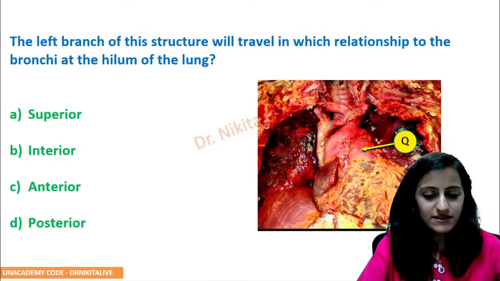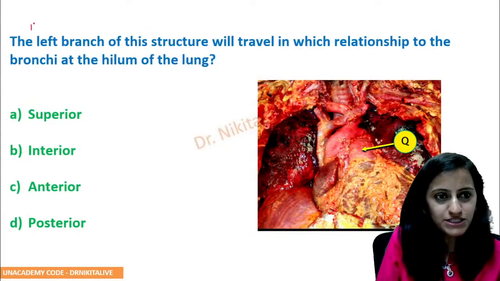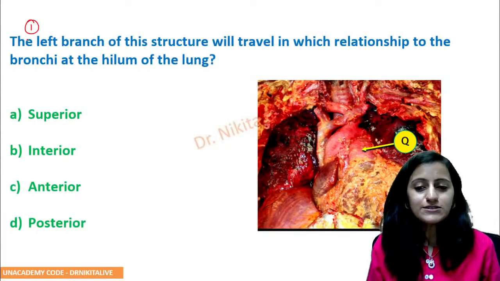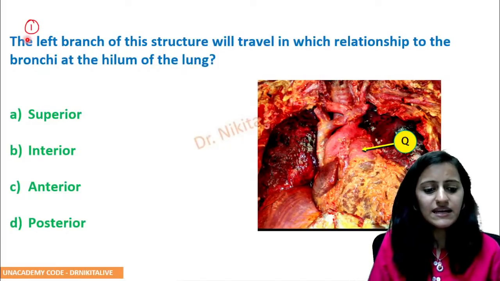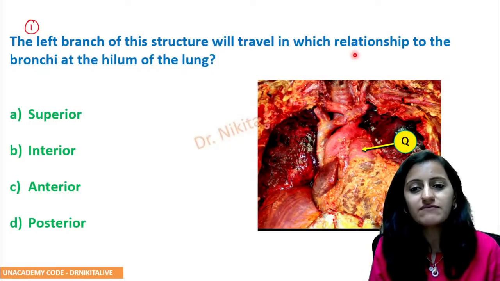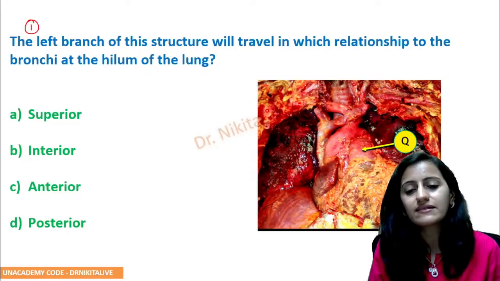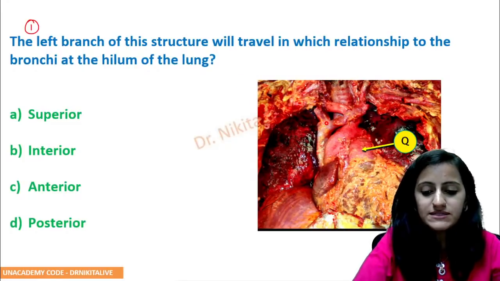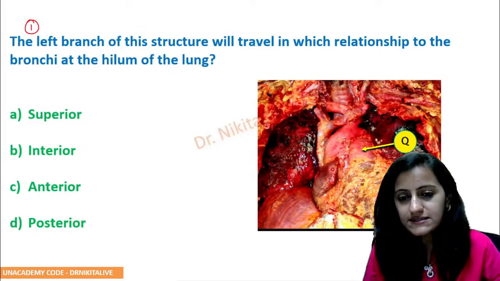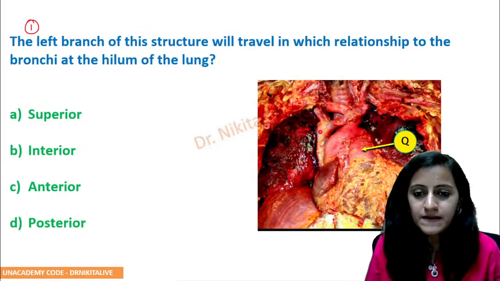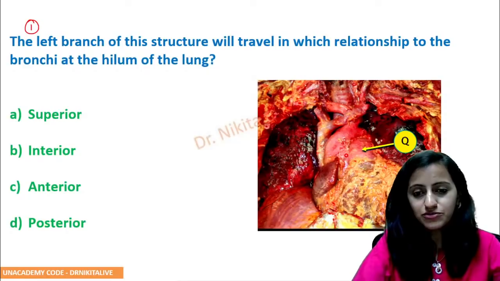Now, starting with the discussion of the questions, we have 10 questions. Let's quickly discuss this. Question number 1: the left branch of the structure will travel in which relationship to the bronchi at the hilum of the lung? What we see here is the heart, and you can see the three great vessels.